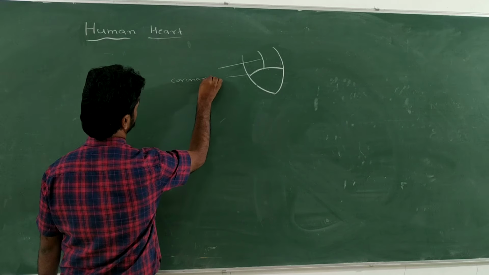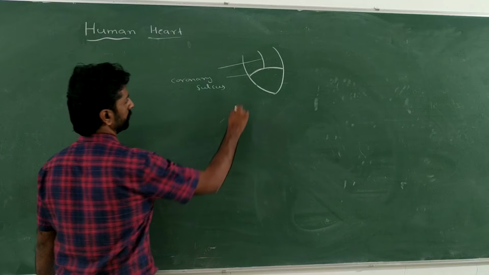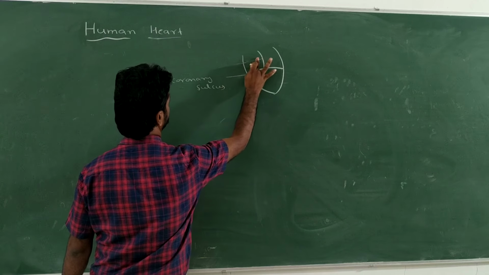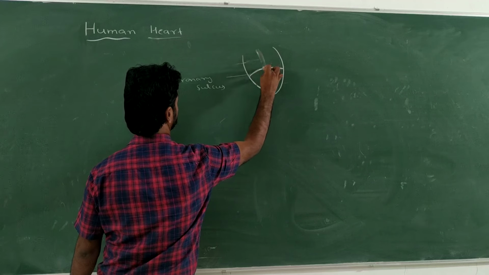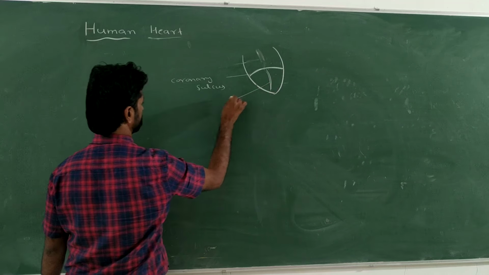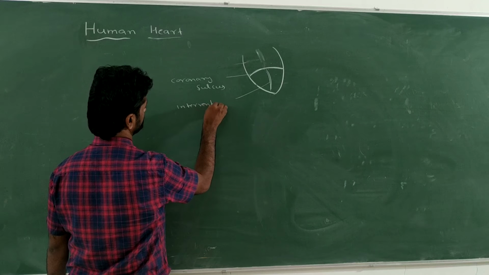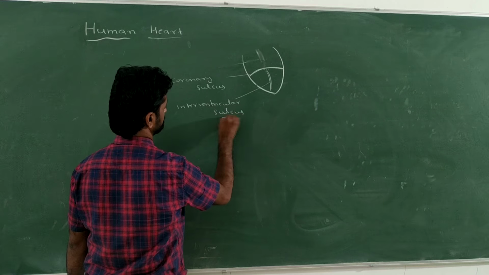The one which divides the two ventricles is called the interventricular sulcus.